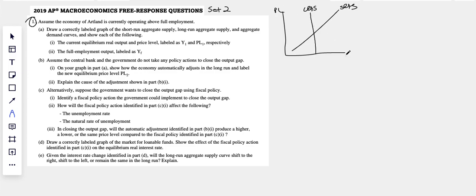I hope you said inflation. Sounded like Mr. Rogers there for a second. I hope you said inflation.